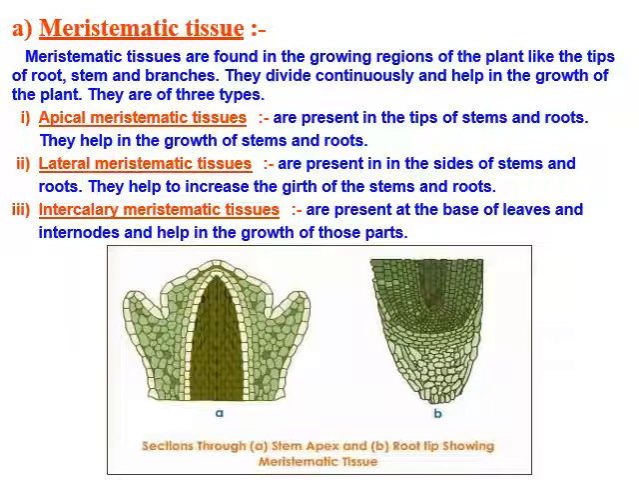Then second is the lateral meristematic tissue. They are present on the sides of the stems and roots, and they help in the increase in the girth of the stem and root. You might have seen plants earlier that were very small in girth, but later on the stem increases in girth day by day. And the third is the intercalary meristematic tissue. Intercalary tissues are present at the base of the leaves and internodes and help in the growth of those parts.